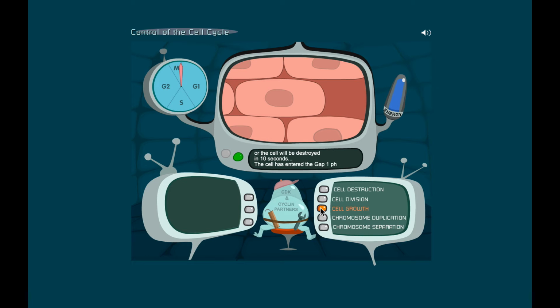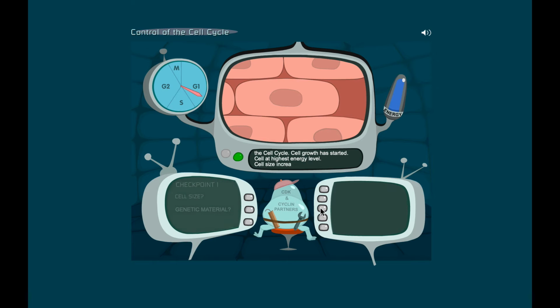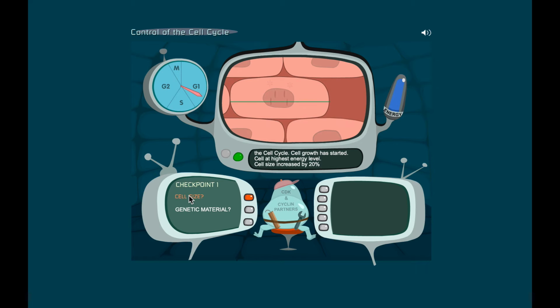Green light. All right. The cell has entered gap 1 phase in the cell cycle. Cell cycle has started. Cell at highest energy level. All right. It says read the information on the left screen. What two things must occur for the cell to proceed to the S phase at checkpoint 1? So clearly cell size matters and genetic material matters. Let's look into those a little bit more.